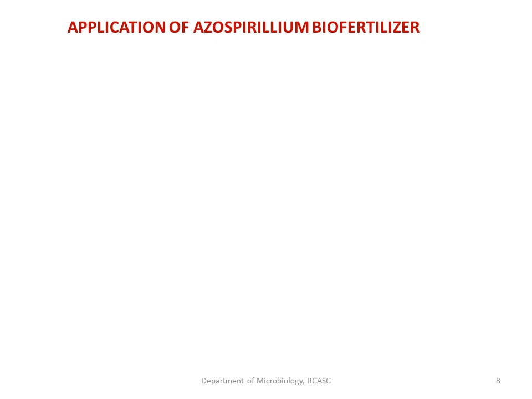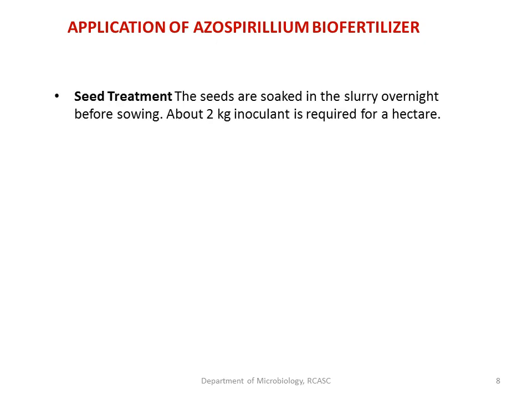Then coming to the application of this azospirillum biofertilizer, how it is applied onto the field. As in the case of other biofertilizers, here also seed treatment can be done. That is, you make a slurry of azospirillum with water, or we can also add some substances which improve the sticking of azospirillum onto the surface of the seed, such as a sugar solution or gum arabic.